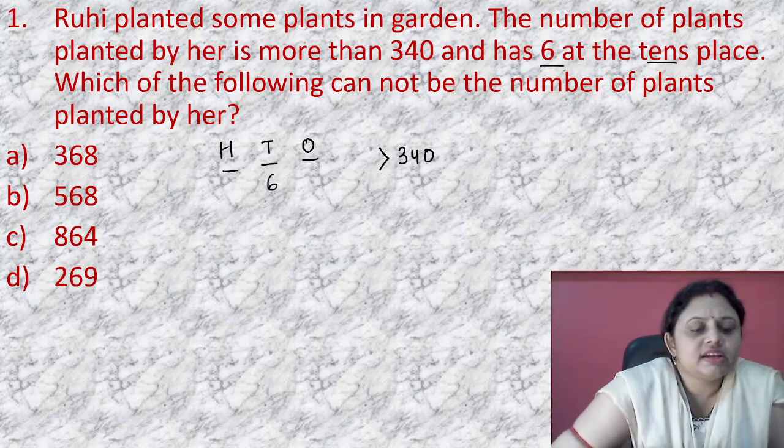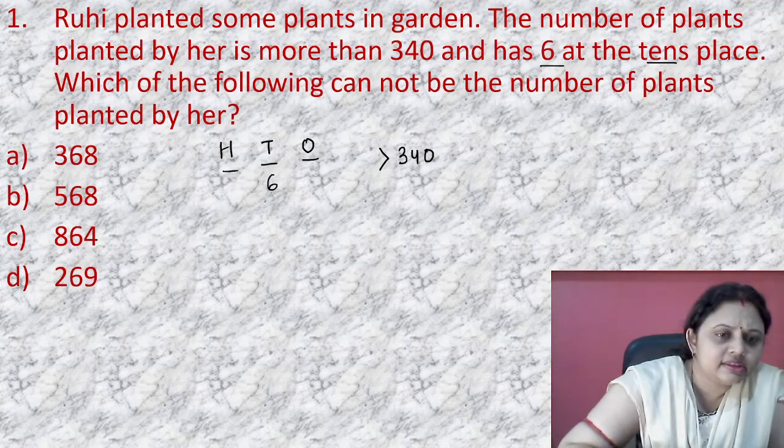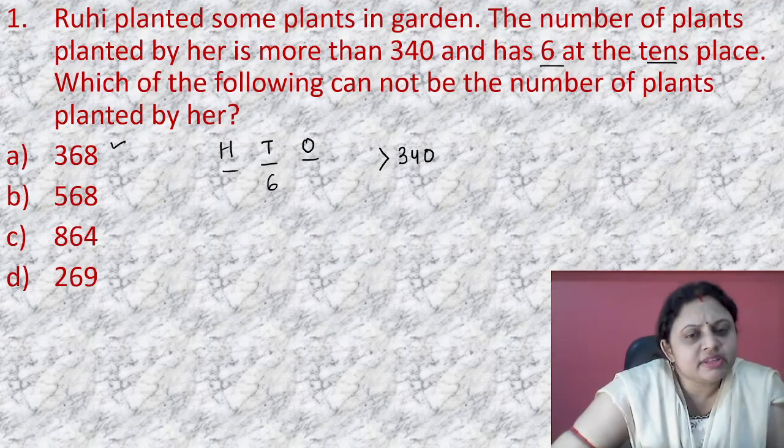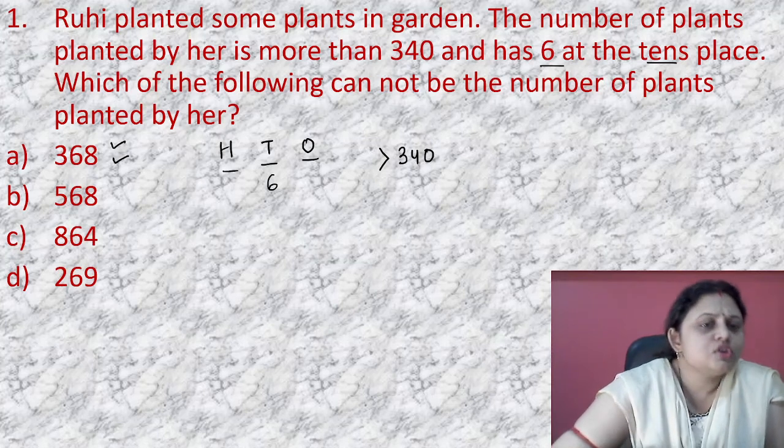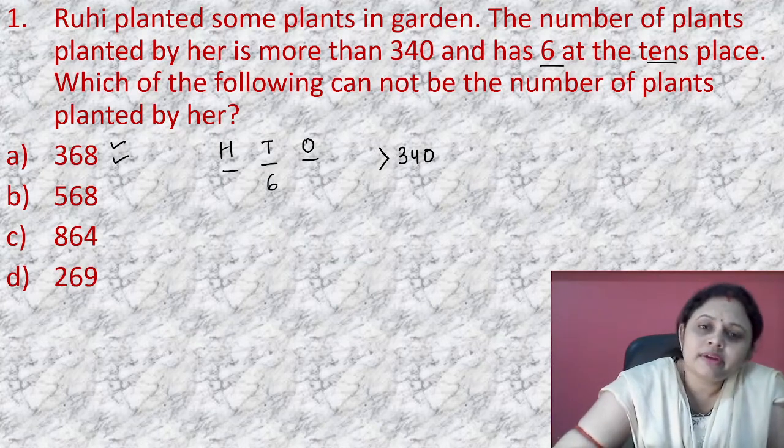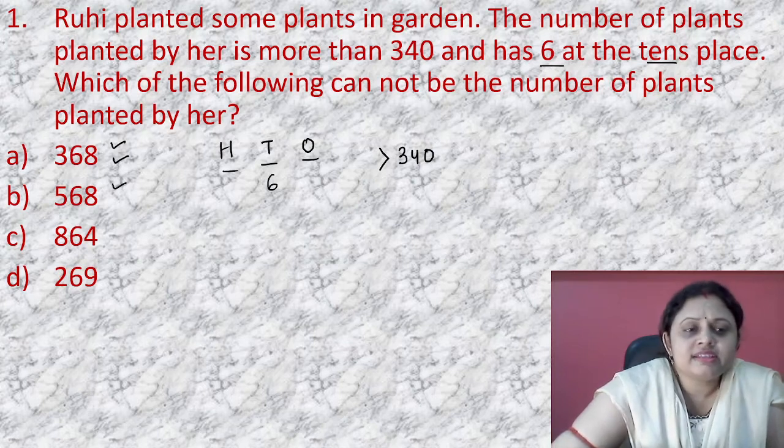So in option A, 368, this number is greater than 340. Yes. Is 6 present at the 10th place? Yes. So it can be the number. In option B, 568. Is this number greater than 340? Yes. Is 6 present at the 10th place? Yes. So this can also be the number.